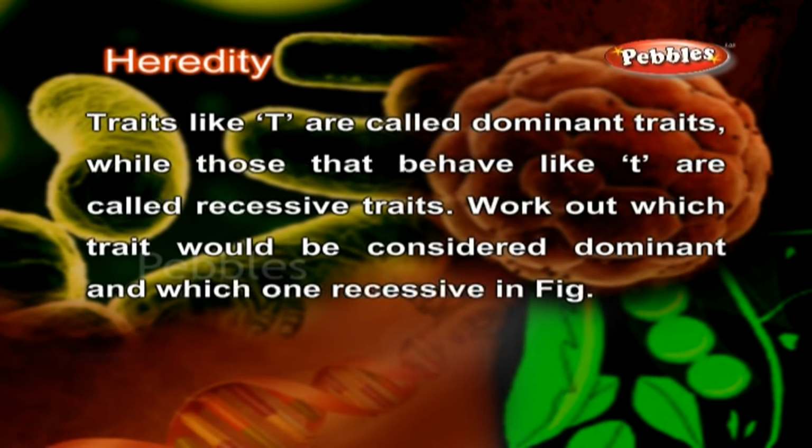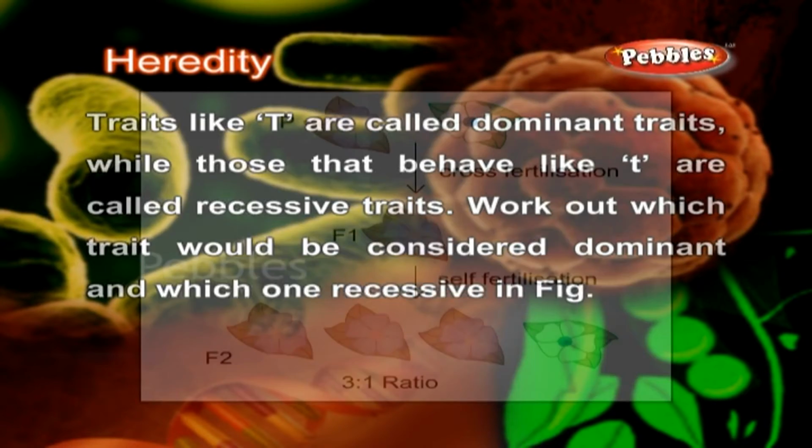Traits like the capital T are called dominant traits, while those that behave like the small t are called recessive traits. Work out which trait would be considered dominant and which one recessive in the figure.